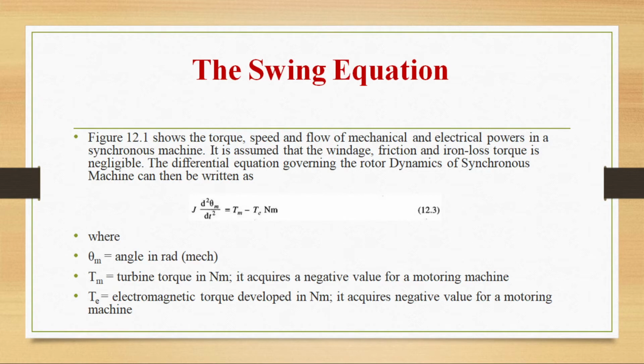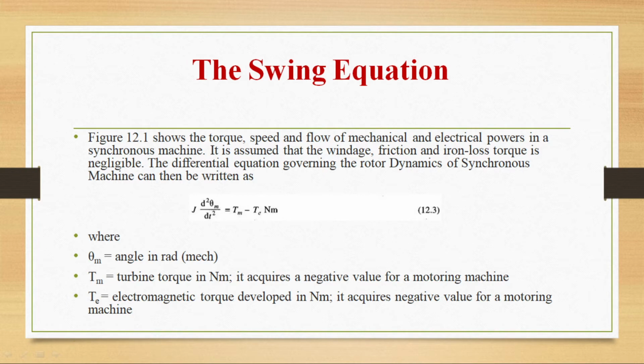The differential equation governing the rotor dynamics of a synchronous machine, we can write as J d square theta m by dt square is equal to Tm minus Te Newton meter. So this is the differential equation governing the rotor dynamics of a synchronous machine. See students, you have to remember this equation from now onwards. We are going to use this equation frequently. That is, J d square theta m by dt square is equal to Tm minus Te.